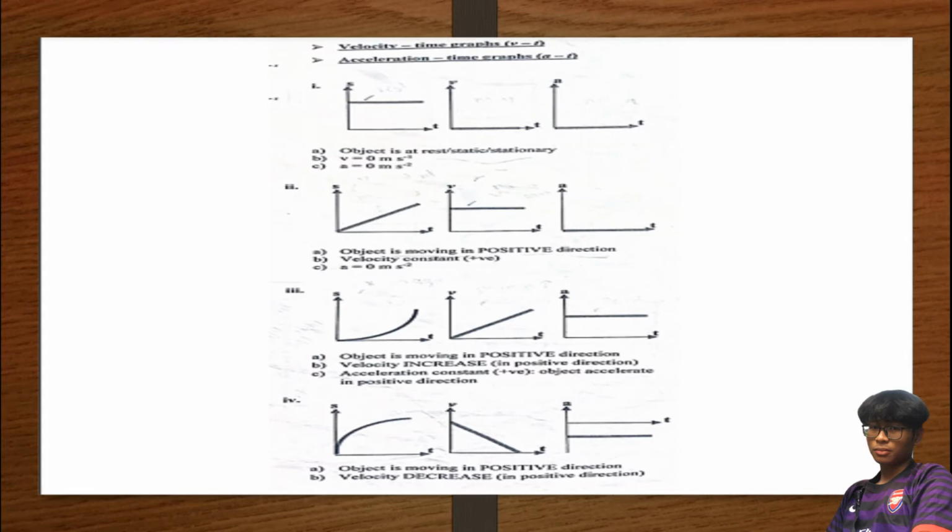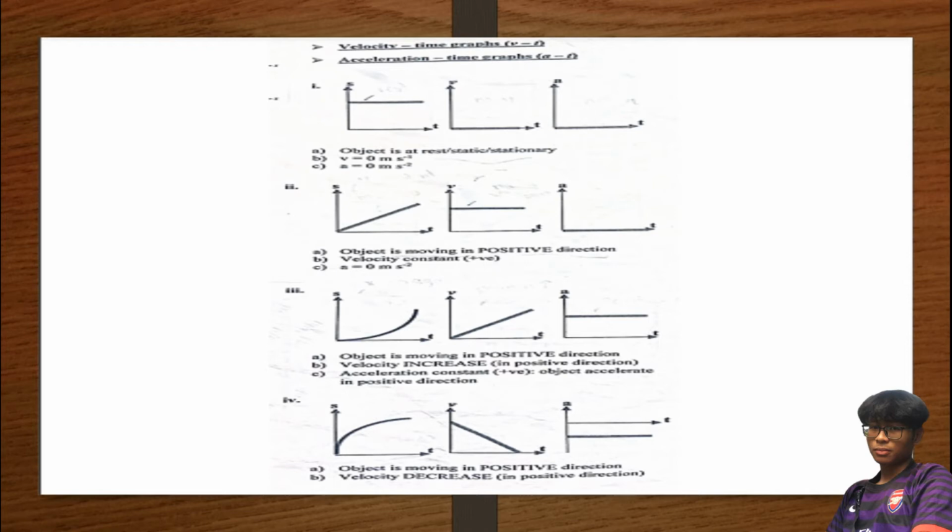Okay, first situation is object is at rest. So since the object at rest, kita tahu bentuk dia akan like this one, horizontal straight line. Since the straight line, kita tahu gradient for graph displacement against time, dia represent velocity. Okay, for this case kita tahu object at rest. So gradient dia, kalau kita tengok sini, gradient dia 0. So since the gradient dia 0, velocity automatic dia 0. So velocity tak ada. So since velocity is 0, automatically acceleration juga will be 0.